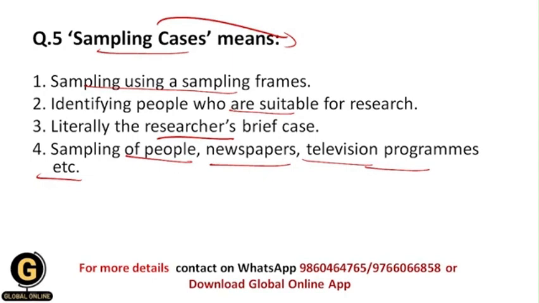It could be a person, people, or any kind of objects. That's why your correct answer should be 4, because sampling of people, newspapers, television programs, incidents, and certain objects are the sampling cases.